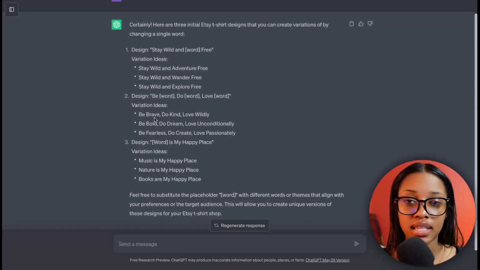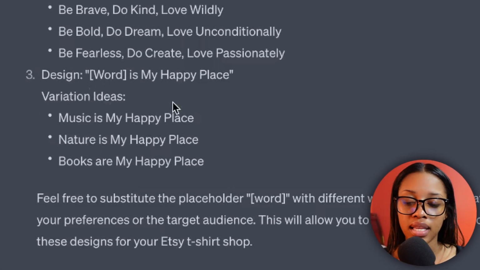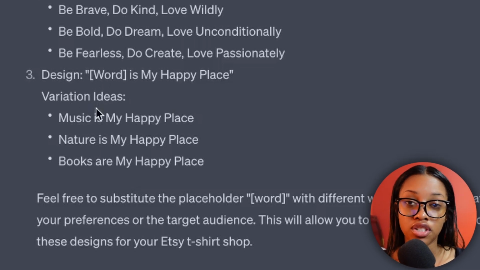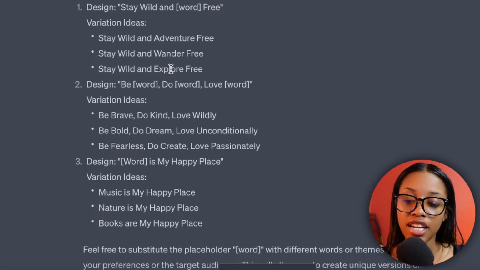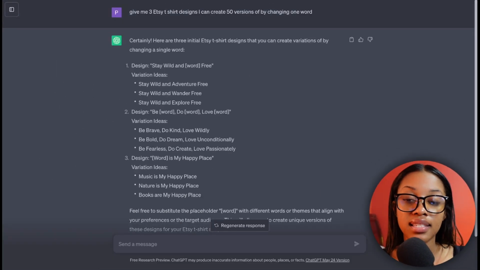So if you look at some of the examples it gave us, "word is my happy place," and it shows you the different variations you can change the shirt into by changing one word. In this case, music is my happy place, nature is my happy place. So as you can see, that's pretty much what this prompt means. But if you're still a little bit confused about this prompt, let me show you more what it looks like